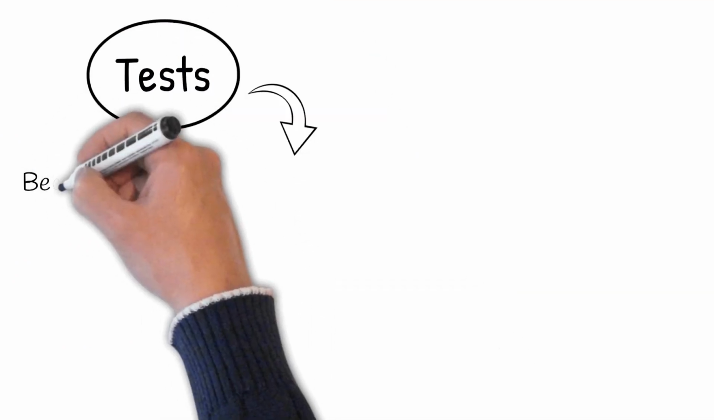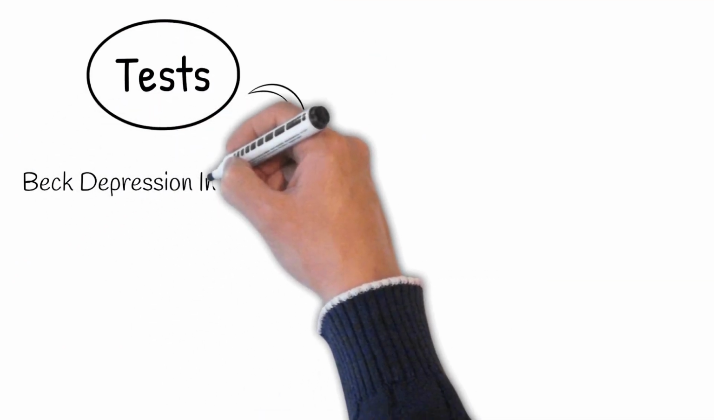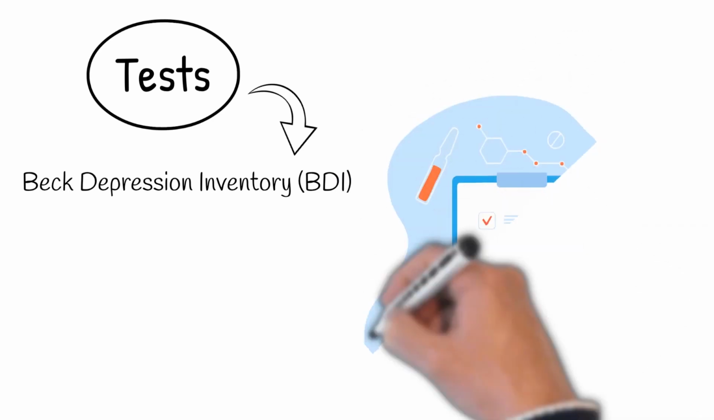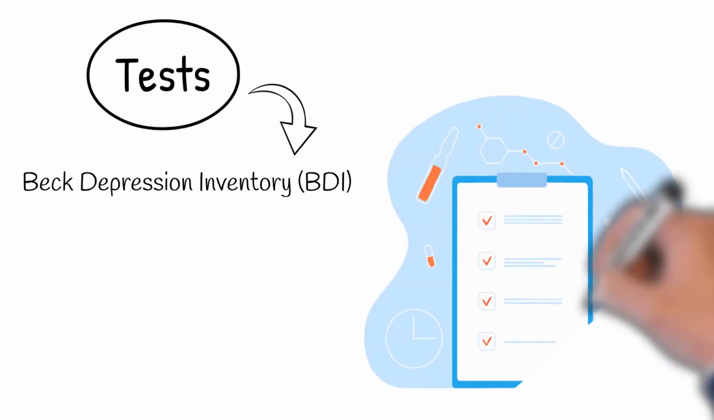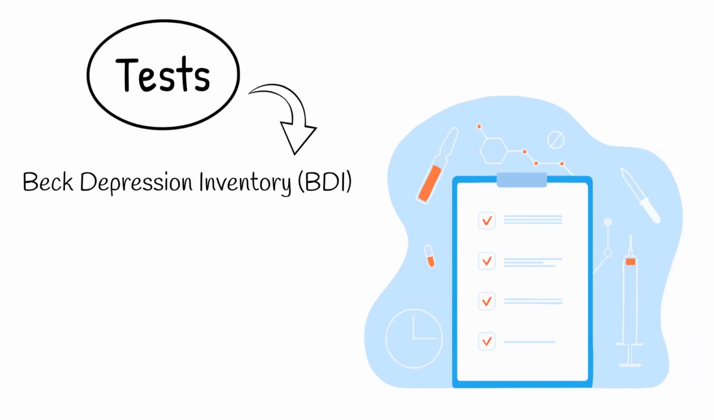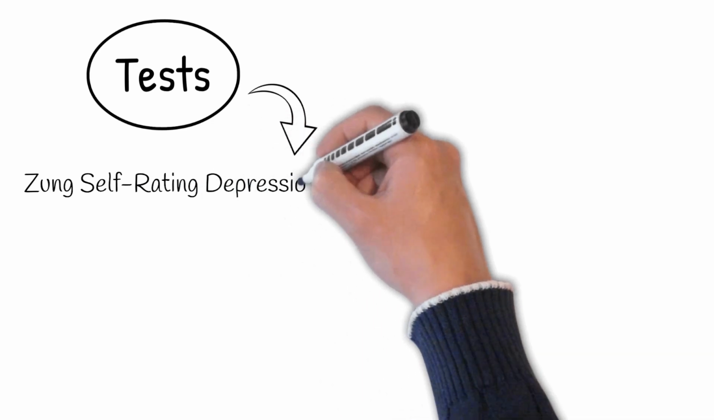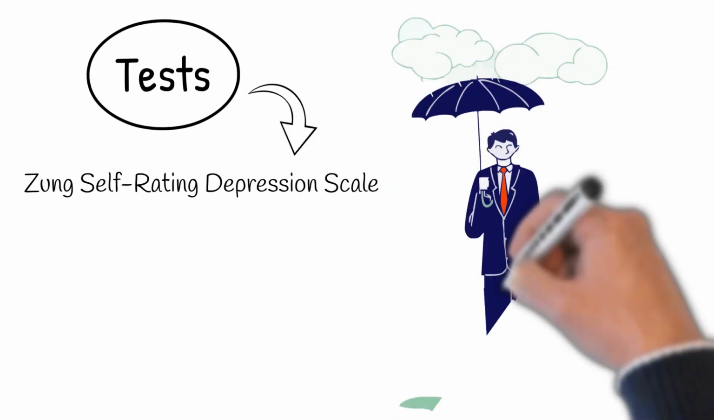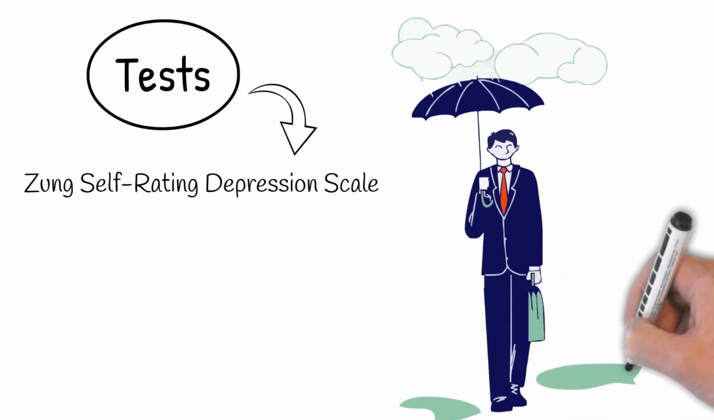Beck Depression Inventory, a 21-question multiple-choice self-report that measures the severity of depression symptoms and feelings. Zung Self-Rating Depression Scale, a short survey that measures the level of depression ranging from normal to severely depressed.